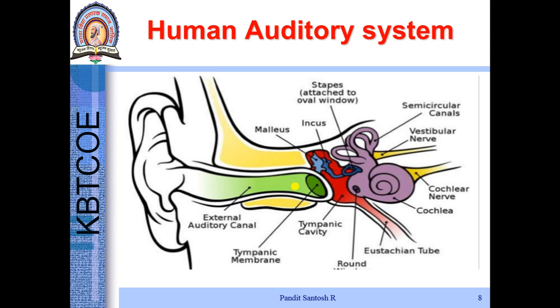Human auditory system is basically divided into three parts: outer ear, middle ear and inner ear. Outer ear consists of a pinna. Whenever any sound travels, it always bombards on the tympanic membrane. The tympanic membrane is always counterbalanced by the atmospheric pressure which is coming through the Eustachian tube through nose and throat. When sound bombards on the tympanic membrane, it creates a frequency. That frequency is transferred to the middle ear.